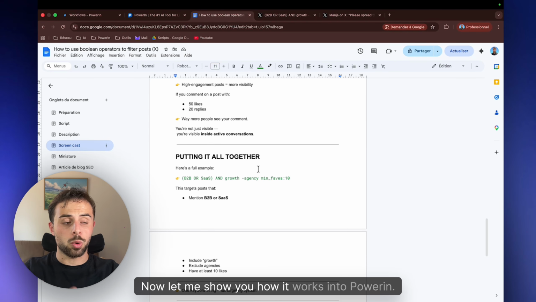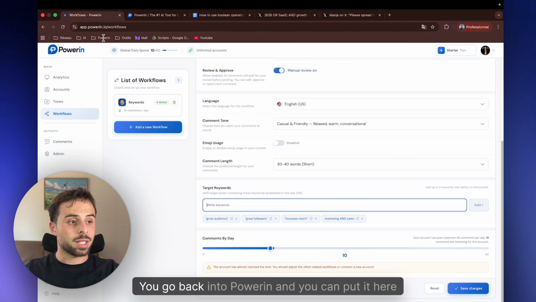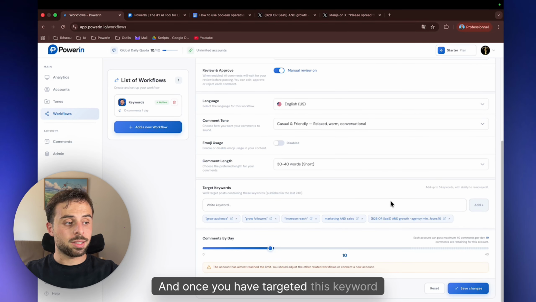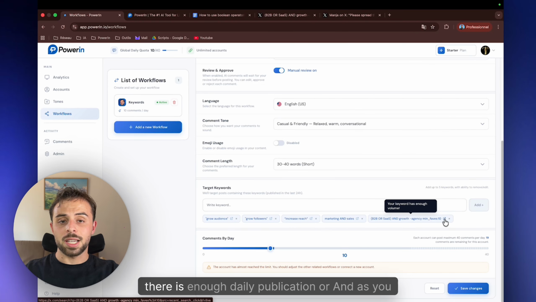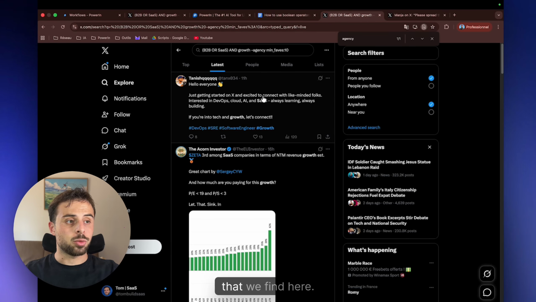Now, let me show you how it works in Powerin. So let's target this in Powerin. You go back into Powerin and you can put it here in target keyword. So you target this keyword, and once you have targeted this keyword, you can find out by clicking on the blue arrow if there is enough daily publication. And as you can see, we found the same results that we find here.